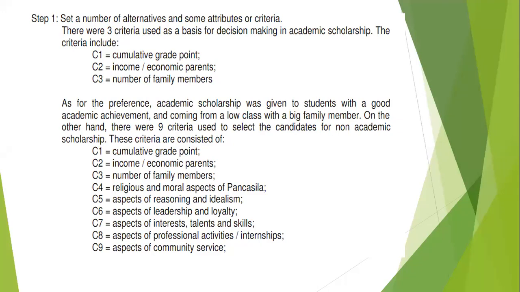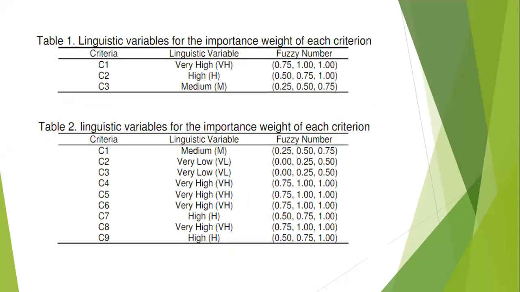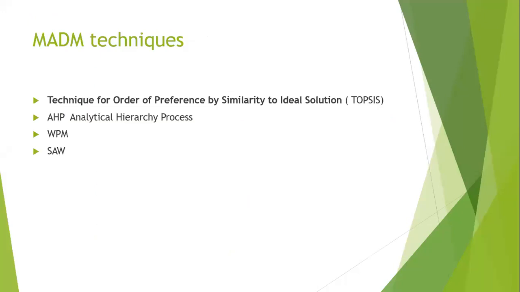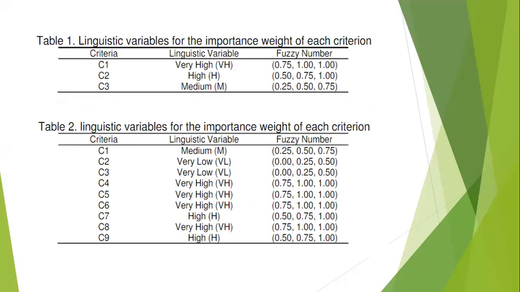Based on your membership function, you will have your fuzzy set values. So linguistic variables for each criteria. First criteria CGPA, second criteria economic status of parents, and third, what we have learned, number of family members. Linguistic variables we are considering: C1 very high, C2 high, C3 medium.